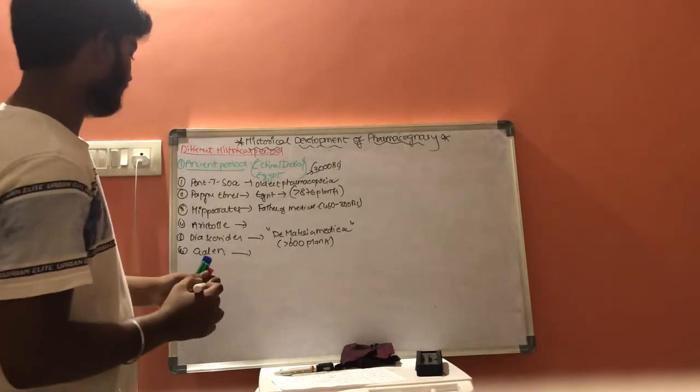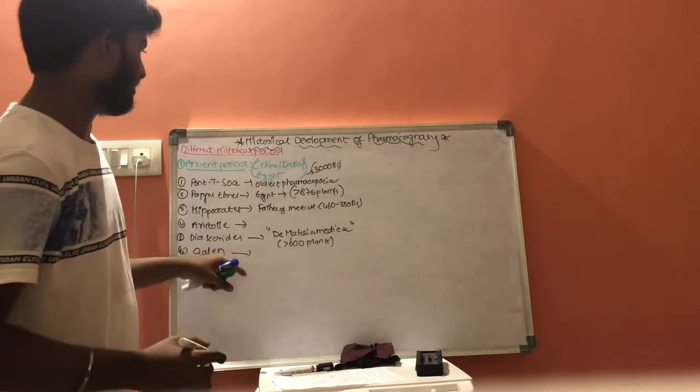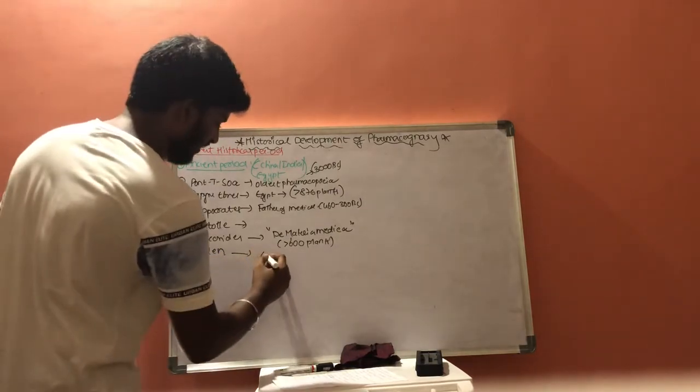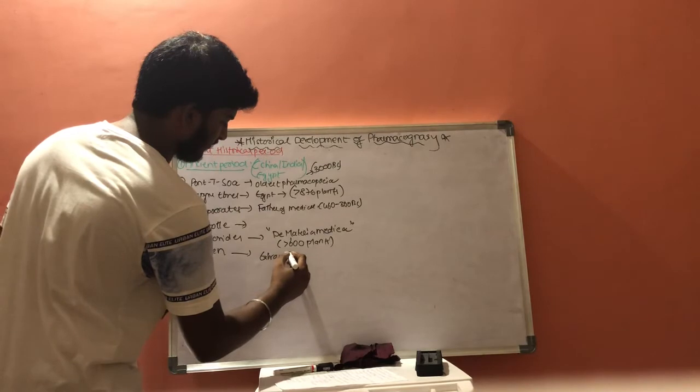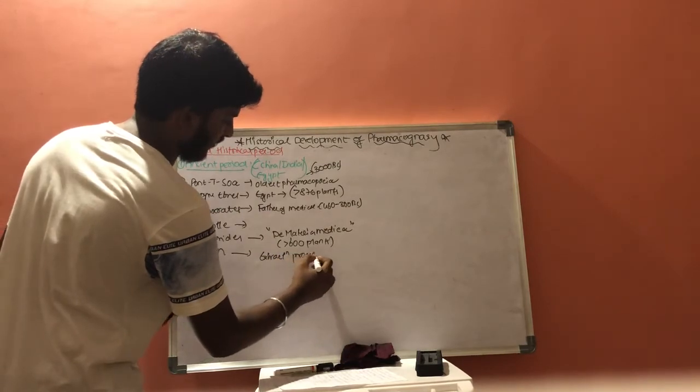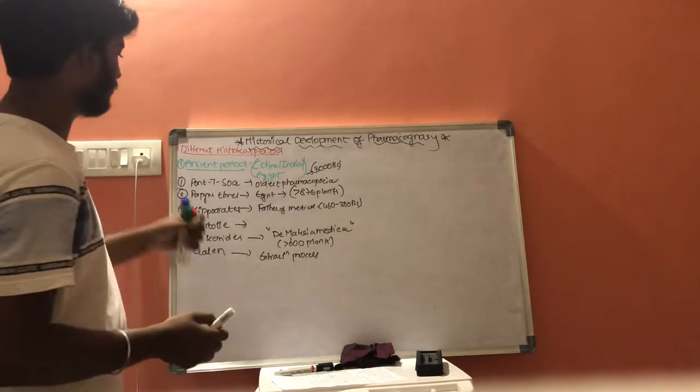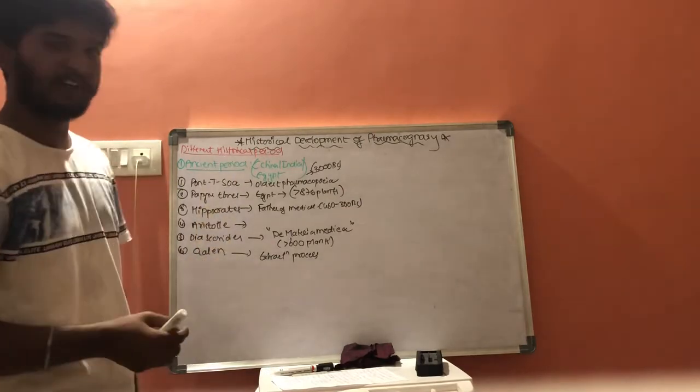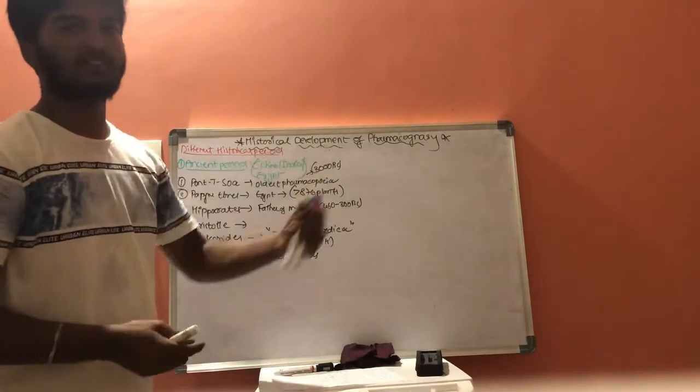And the sixth one is Galen. Galen is a scientist who discovered the extraction process, the extraction process of crude drugs. This is about the ancient period, that is before 3000 BC.